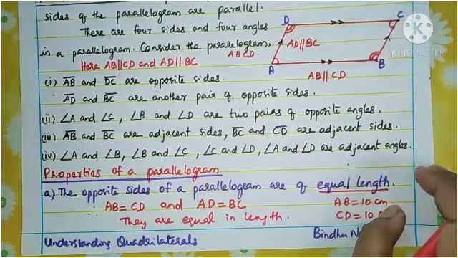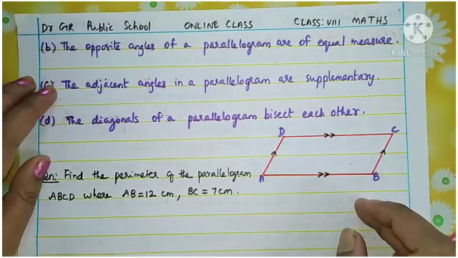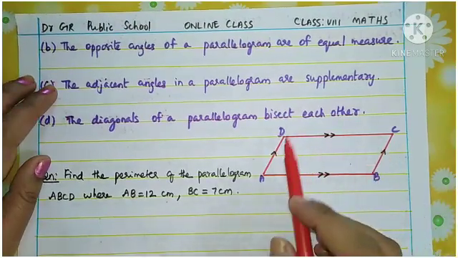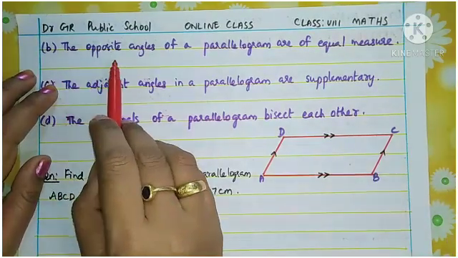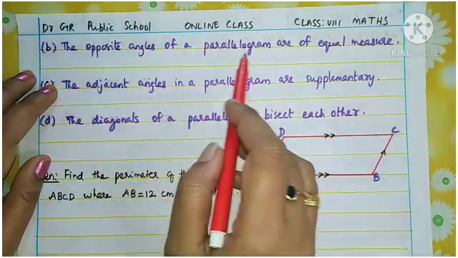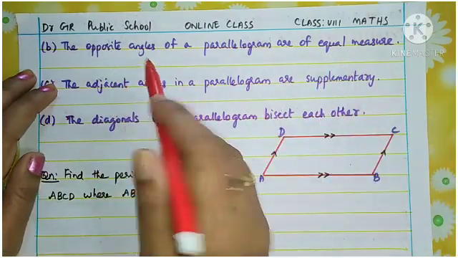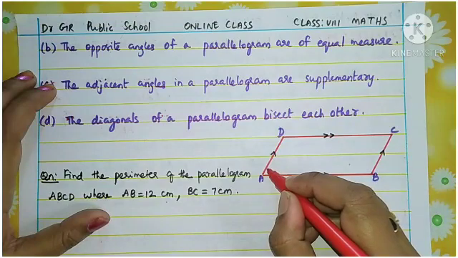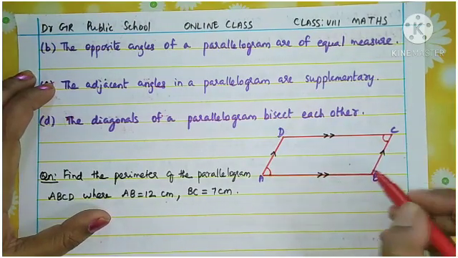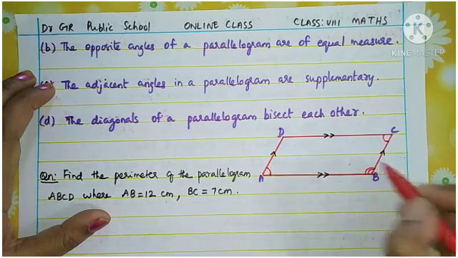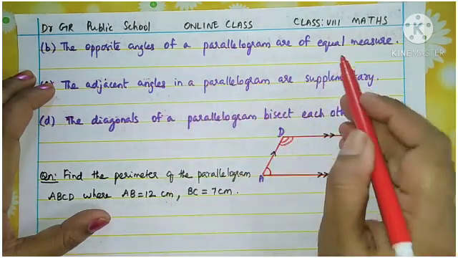Now come to the second property. Children, see the second property of a parallelogram. Here also I have drawn the figure ABCD. What is the second property? The opposite angles of a parallelogram are of equal measure. You already know what the opposite angles are: angle A is opposite to angle C and angle B is opposite to angle D. So these opposite angles are of equal measure.